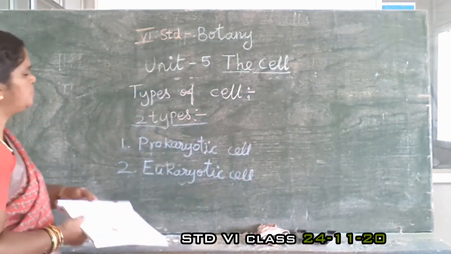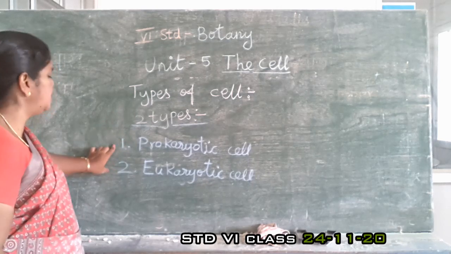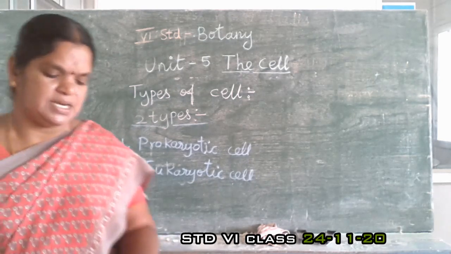Yes, there are two types of cell. One is prokaryotic cell and the other is eukaryotic cell.